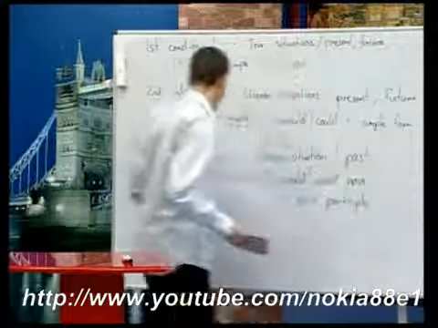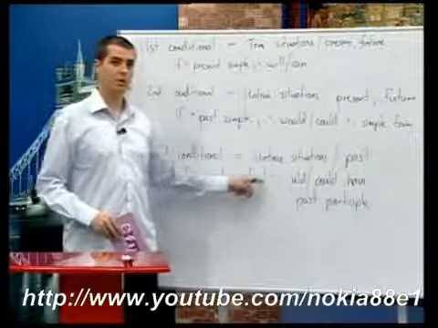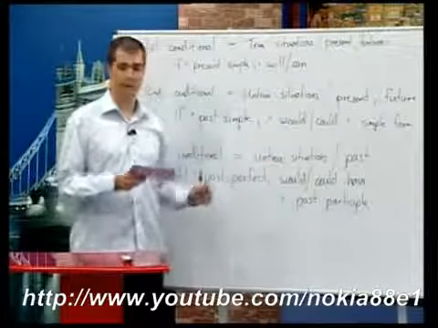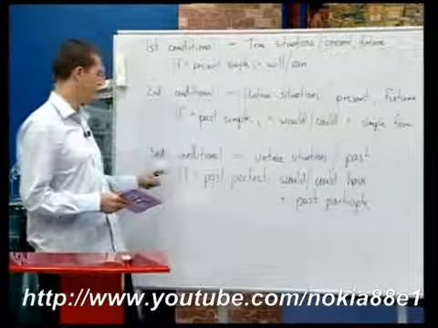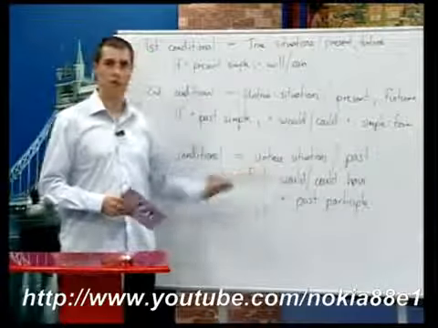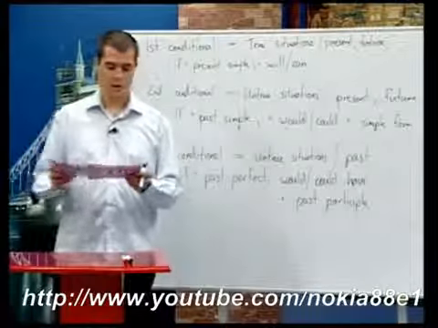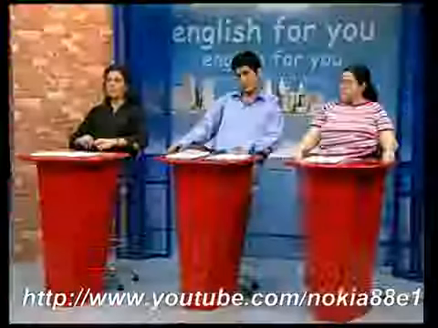Okay. If plus past perfect, would have, could have, past participle. And as usual, if the if clause is first, we have a comma after it. Let's practice.